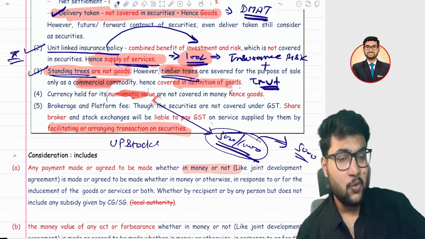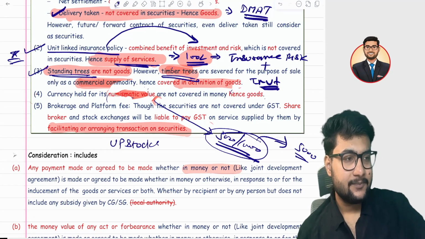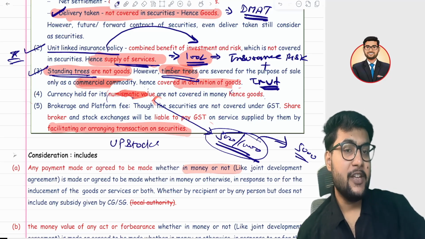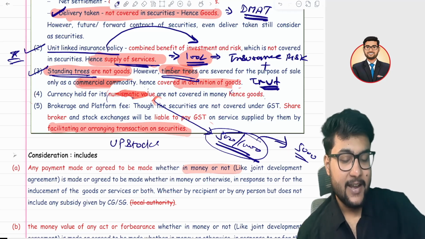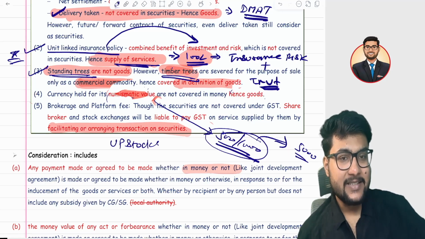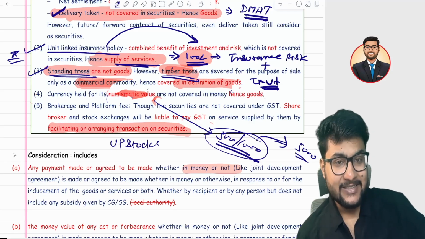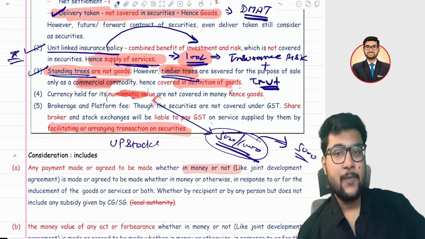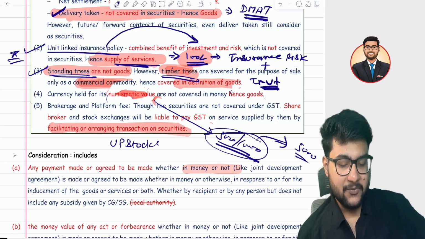But they are not actually purchasing or selling a security. They are just providing the platform where you can sell or purchase the security, and for that service they are charging annual maintenance charges, brokerage fee, and platform fees.